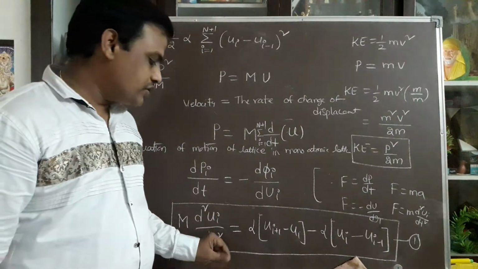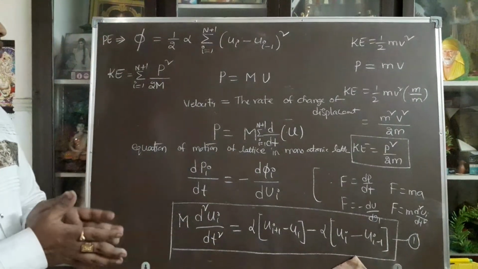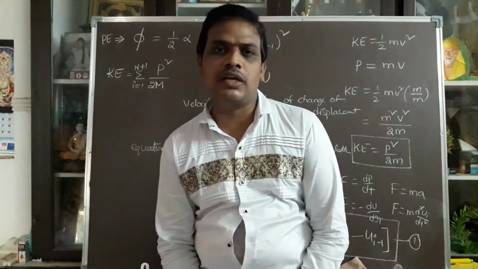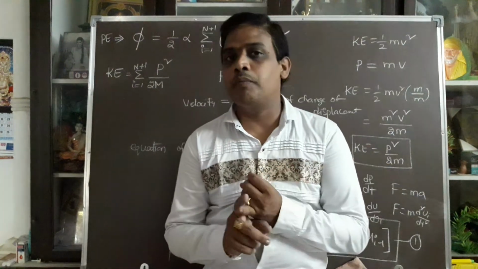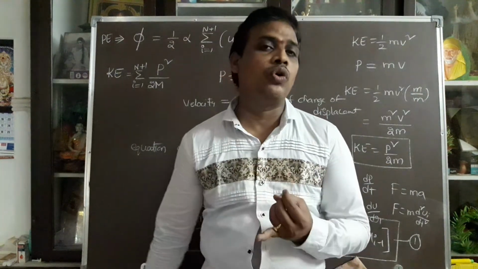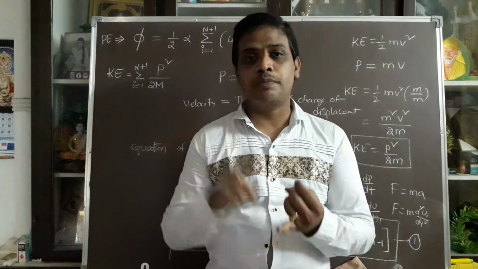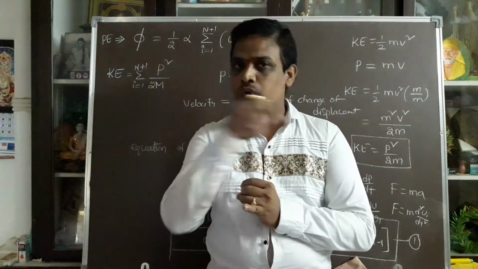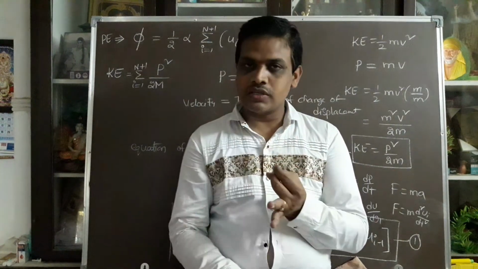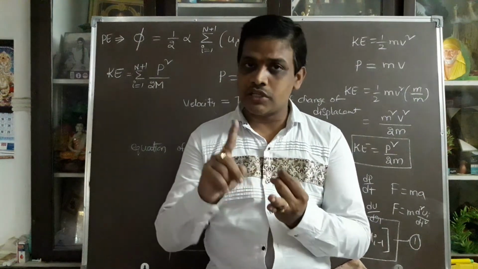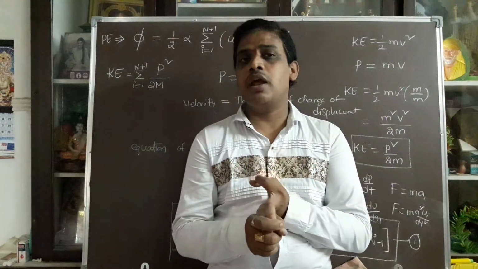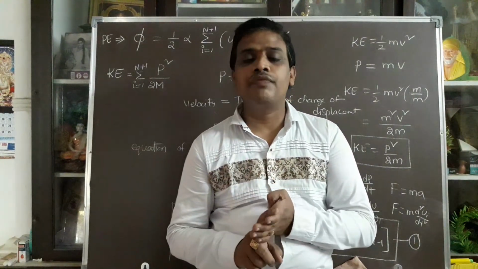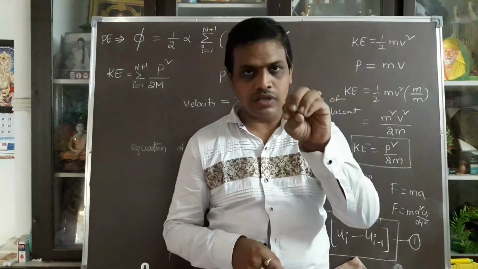This is the differentiation by using the basic relations. Between two lattice points, certain forces exist. Those forces, taking the bond, can be treated in the form of an elastic mode. The elastic mode I am representing with respect to a spring. From the elastic or spring point of view, force F is equal to minus alpha into U. According to Newton's second law, force can be written as F is equal to ma. All these relations I am using.